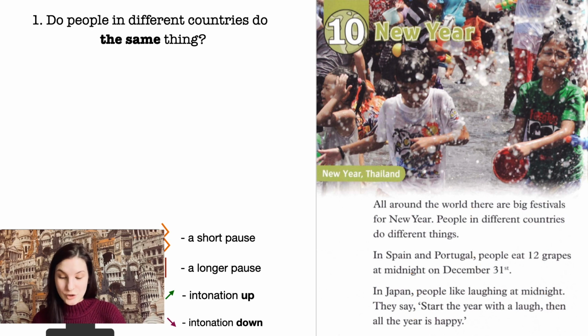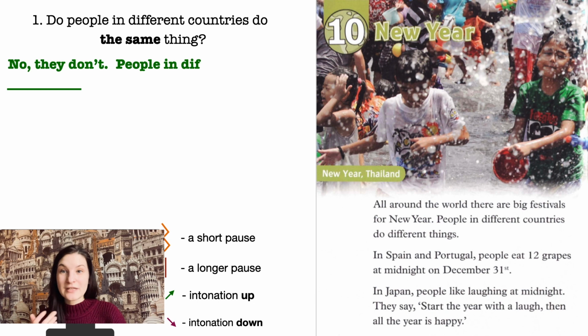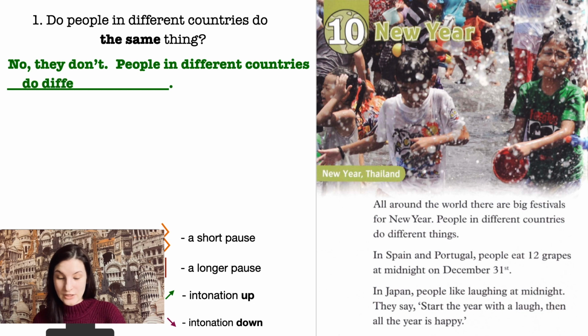Question number 1. Do people in different countries do the same thing? No, they don't, of course. But now let's finish the correct sentence. People in different countries, what do they do? Try to find it in the text. Do different things. Great.